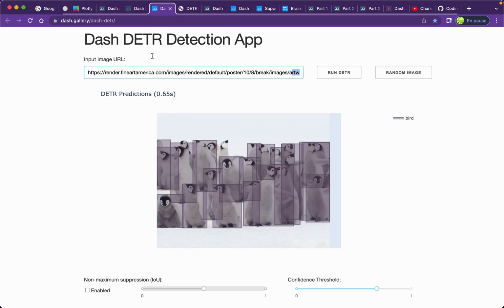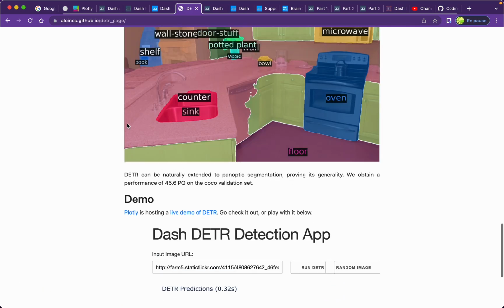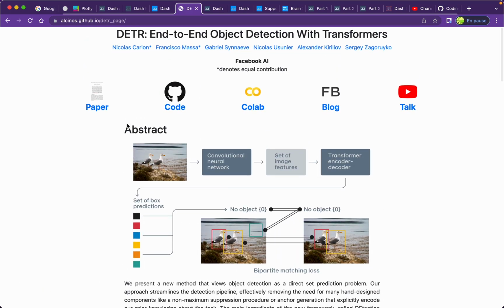I can show you, for example, the visualization of the inference in a web browser of the DETR detection app. This app is built on DETR, a transformer used for segmentation and visual object detection.